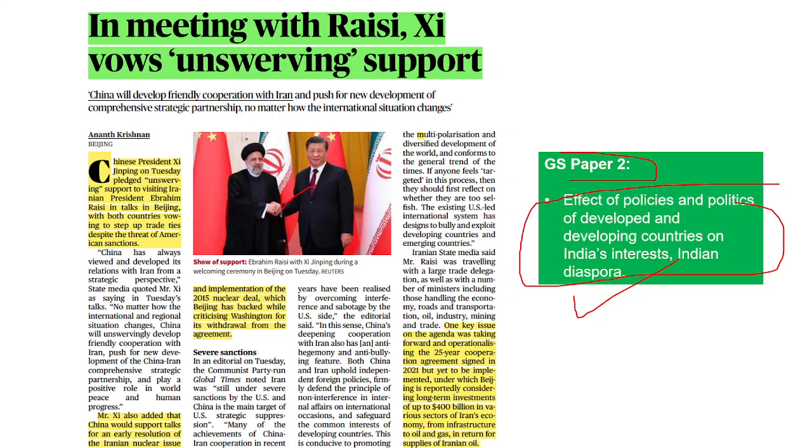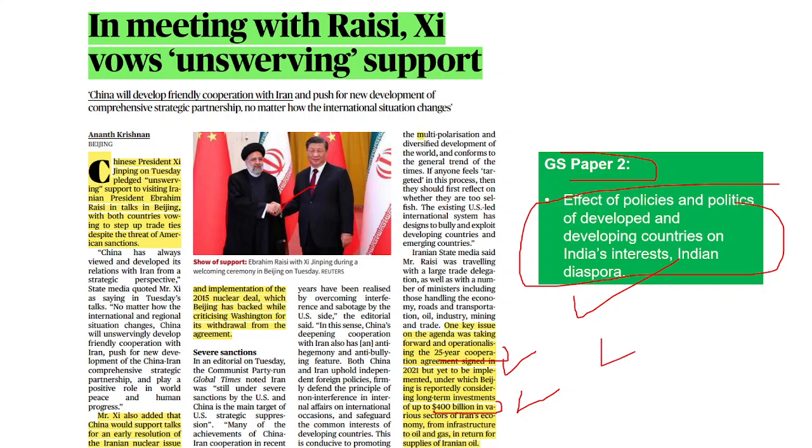Now, one of the key issues on the agenda which has been put forth by the Iran is that of the 25-year cooperation agreement which was signed in 2021. Now, this particular agreement has not been implemented at this particular point of time. So Iran wants that China should fulfill its commitment of $400 billion investment in the Iran, right? So basically they want the investments, and this kind of gets tricky between the relations.